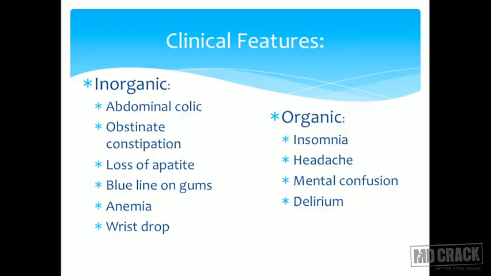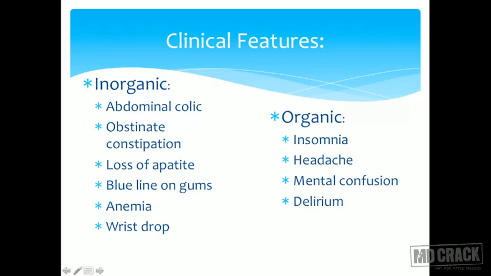As you can see, they are divided into poisoning by inorganic lead and poisoning by organic lead. If you have poisoning from inorganic lead, you have those classical symptoms which you are aware of. You have abdominal colic which does not resolve. You have obstinate constipation, again does not resolve. Took laxatives, high fibre diet, but constipation is not resolving.